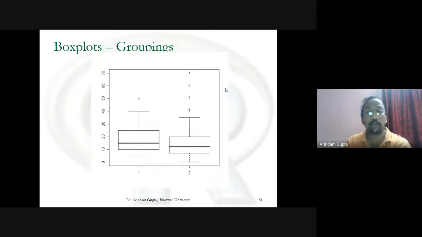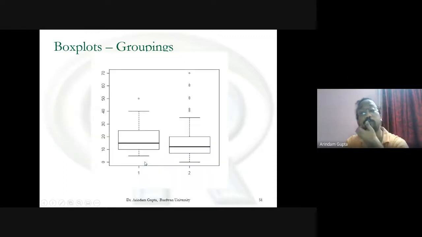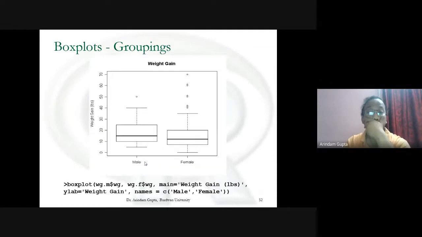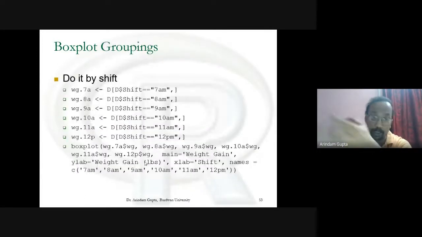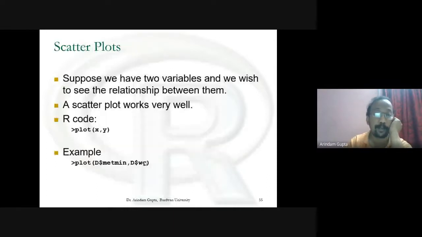Suppose you want several box plots side by side to compare them in the same graph. First subset the data into separate variables, then create the box plot of x comma y, and you get these box plots in the same graph paper. You can change the variable names too.